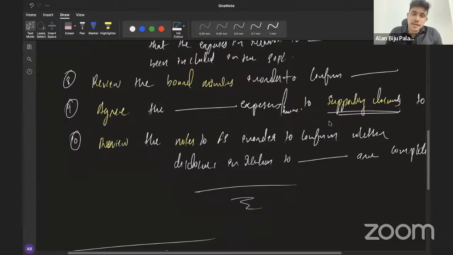We have studied about assertions. There are always possibilities that the claims or representations made by the management might be misstated. So as an auditor, we should always be testing the claims and representations made by the management, and in order to test these, we will be performing substantive procedures.